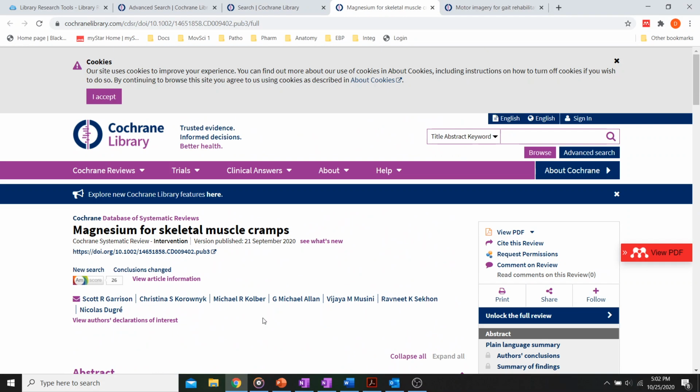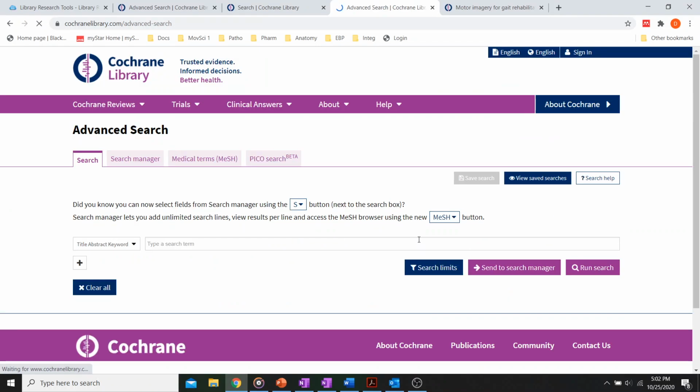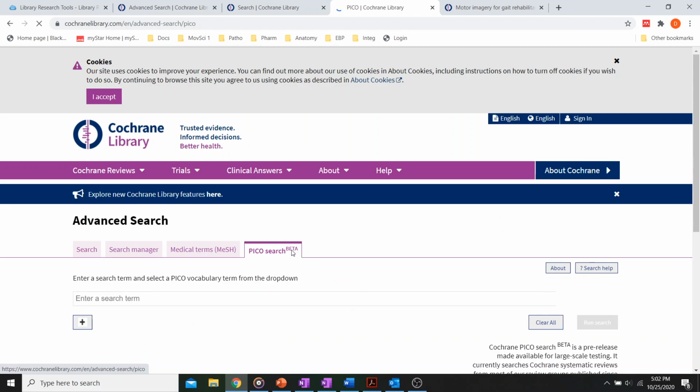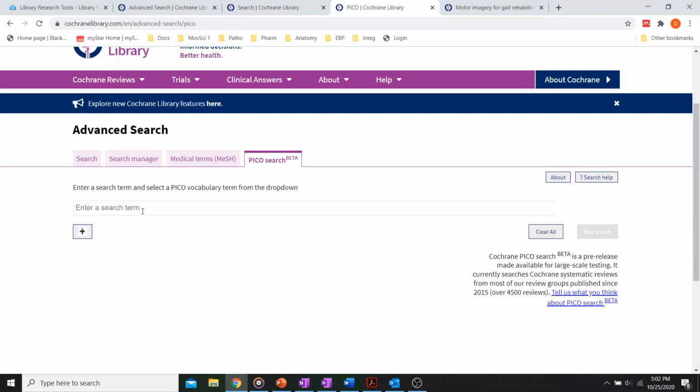So, like I said, this is the Cochrane database. It's pretty good. It's got some glitches in it, as you've seen before, but this is another part of the PICO and the beta phase. I haven't gotten this thing to work yet, so if you put in anything and press the enter button, it doesn't go anywhere.